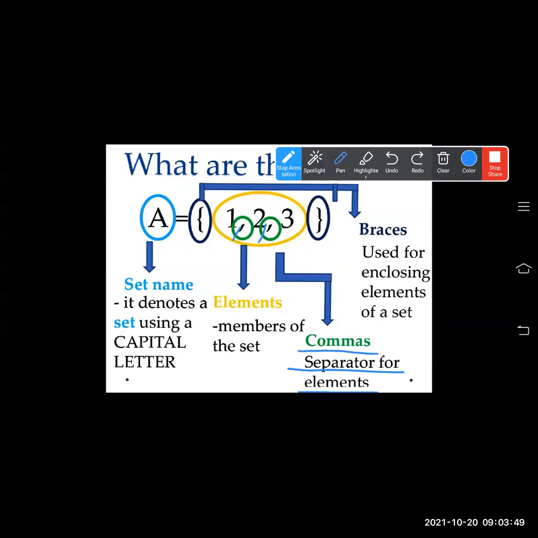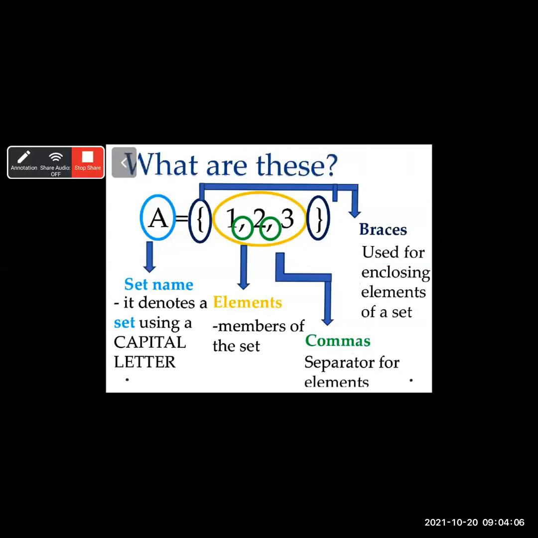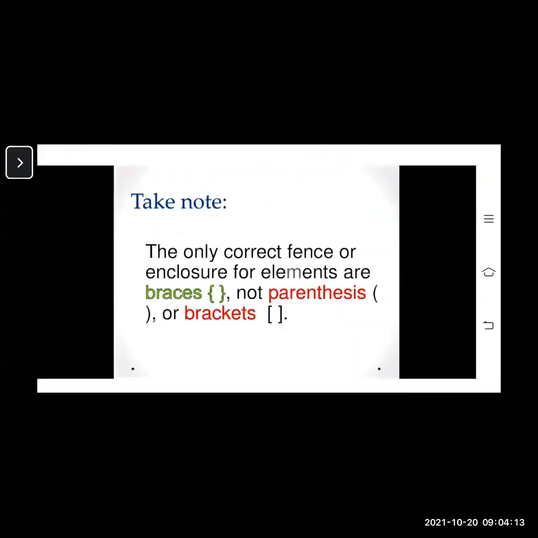We use a comma to separate elements. Curly braces open and curly braces close. Braces are used for enclosing the elements of a set. This is very important. Without using all these things, you cannot write the set. We can take a screenshot of it. This is very important. Take note of the only correct fence or enclosure. This is very important knowledge for you all.